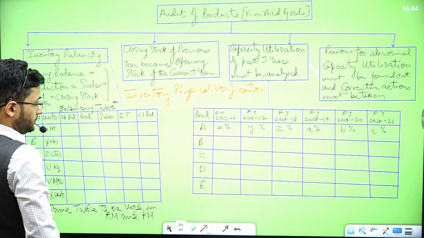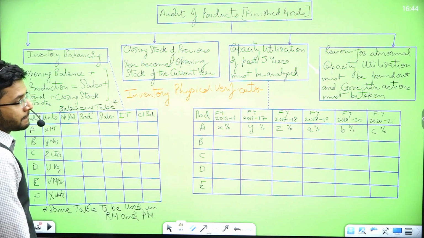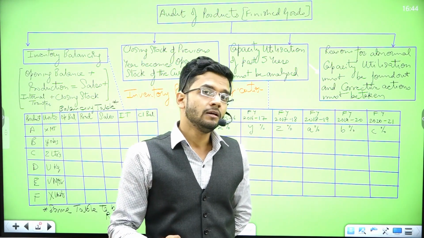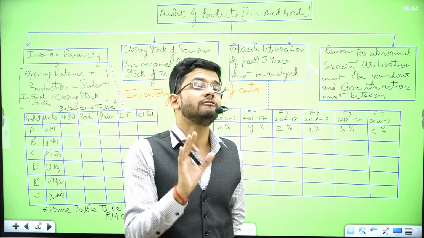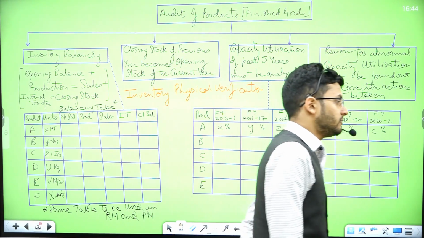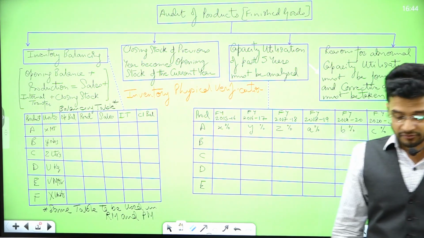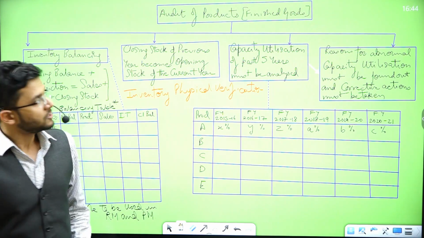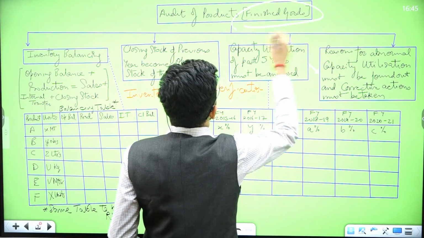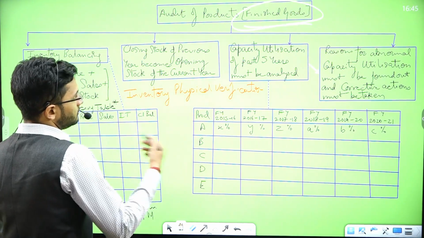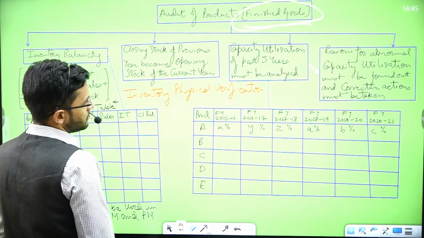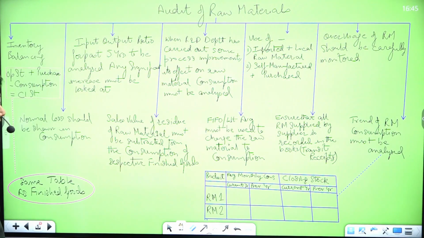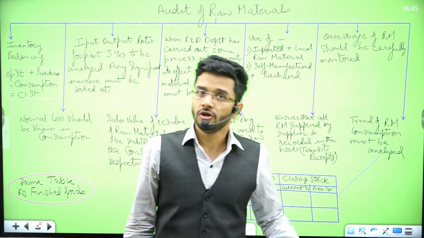And the steps which are written over here are basic preliminary steps. Over and above these steps, you can take as many steps as you think fit from an auditor's standpoint, whatever you think is best in the company's scenario, in the company's situation. So yes, this was the audit of finished goods. Finished goods are to be audited in this manner. These are four essential steps which are required to be taken by the auditor to carry on the audit of finished goods.